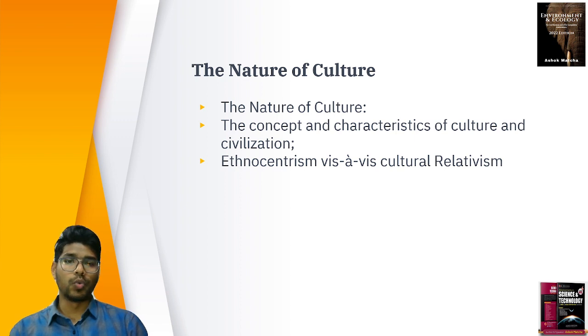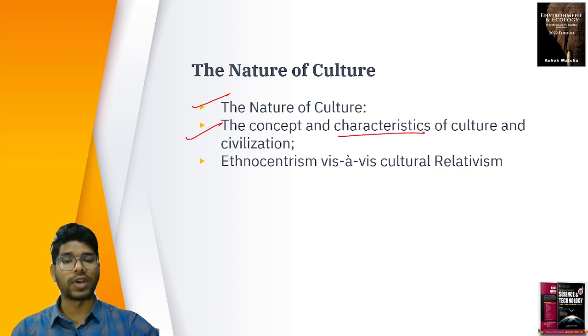And the next, we discuss the nature of culture. How has the culture been formed? What is culture? How has it actually formed? How has it become complex? What are the different aspects of culture? All these things are discussed. In the nature of culture, we discuss the concept and characteristics of culture and civilization, and we discuss ethnocentrism and cultural relativism.